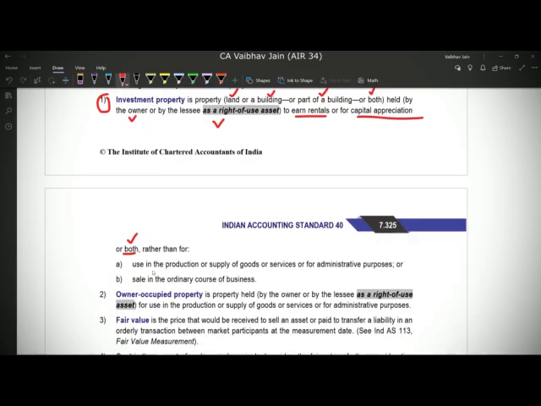Firstly is the property which is used in production or supply of goods or services or for administrative purposes. So if you remember, this is covered under Ind AS 16 property, plant and equipment. This is nothing but the definition of property, plant and equipment under Ind AS 16. And second is sale in ordinary course of business, that is Ind AS 2 inventories. So if any property is used as an inventory under Ind AS 2 or as PPE under Ind AS 16, then it cannot be covered under investment property Ind AS 40. So this is the definition of investment property.